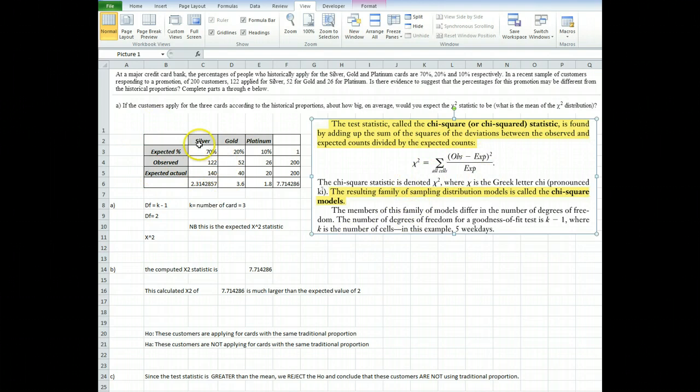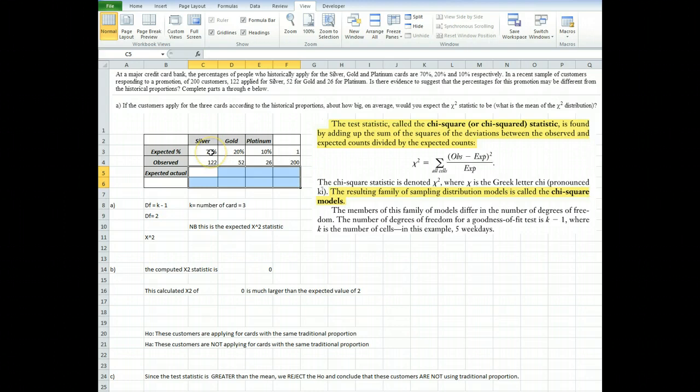Moving on to part B, we're asked to calculate chi-square statistic for the data. Now this result is here calculated already. Let me delete it and do it live for you. This is what we're given. Now importantly, when you're substituting the observed value and the expected value, they both must be counts.